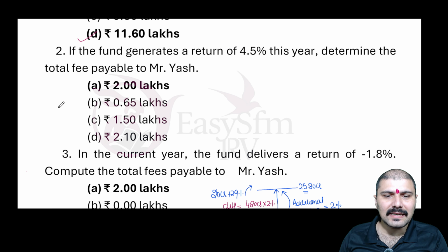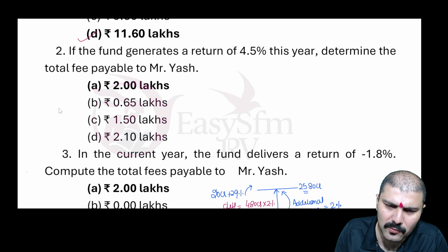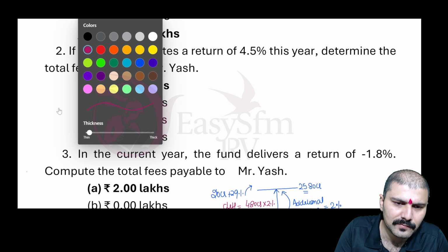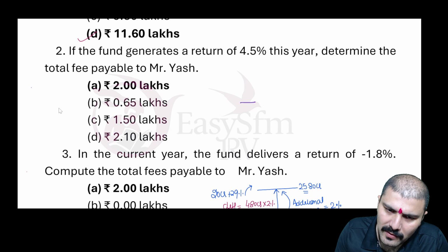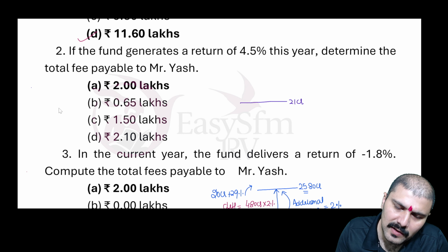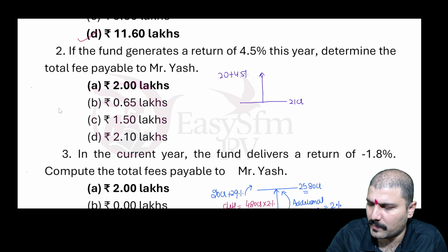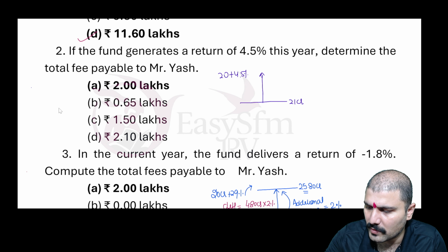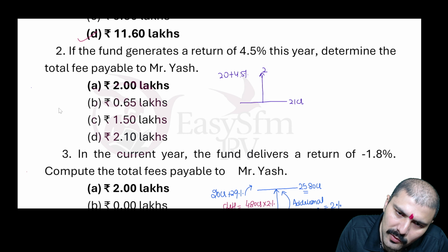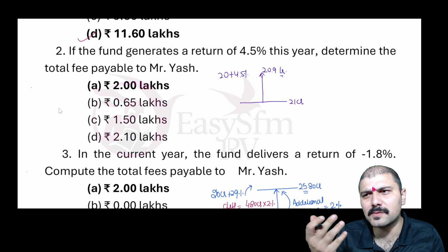If the fund generates a return of 4.5%, now the same question but with different data. 21 crore we have reached earlier. In this year, we have reached to 20 plus how much return? 4.5%. So how much? 20 plus 4.5%, 20.9 crores of value. So have we reached more than that?